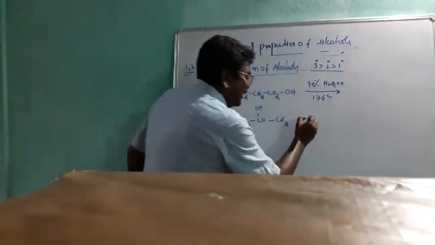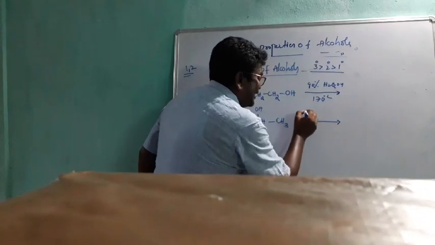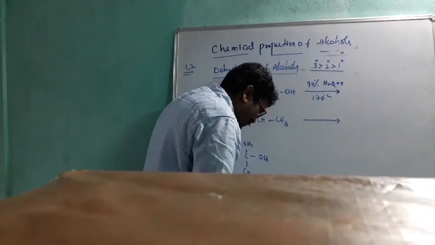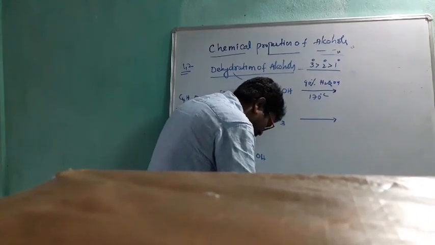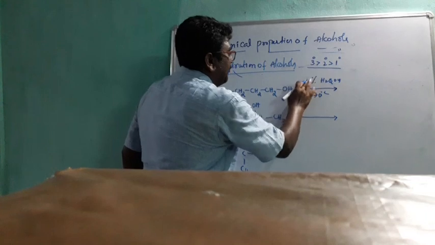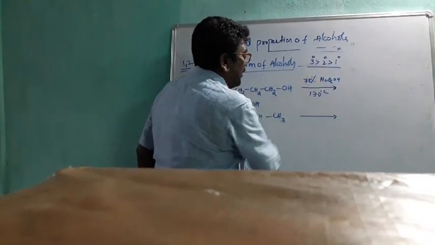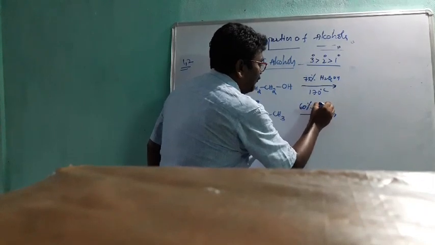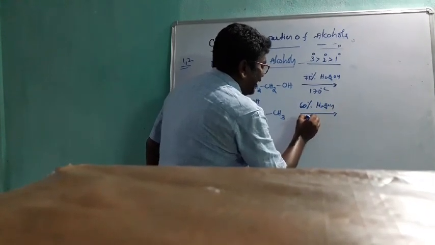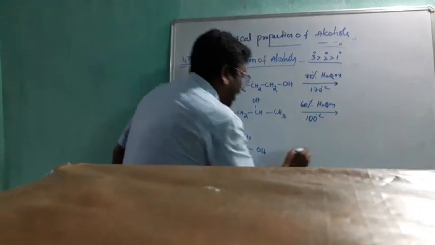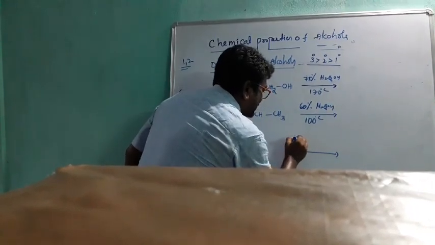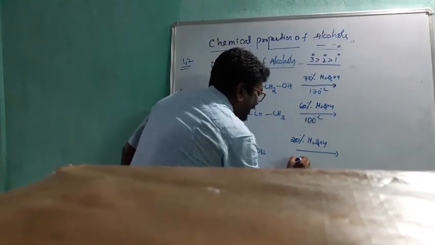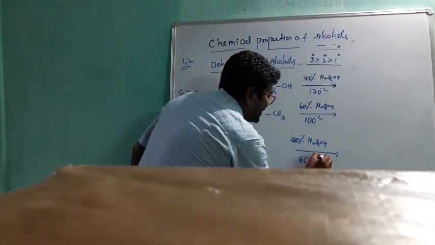Next one: 75% sulfuric acid at 100 degrees centigrade. Last one: 20% H2SO4 is required at 85 to 90 degrees centigrade.